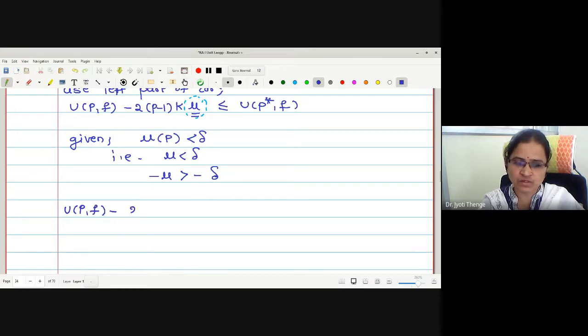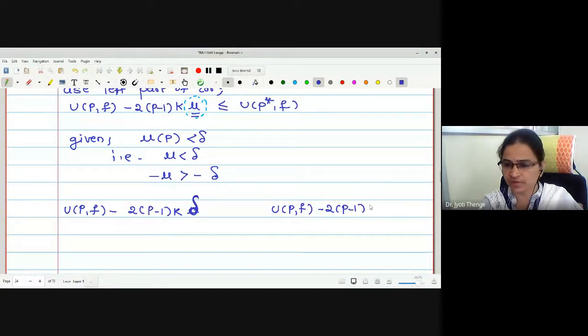If I replace the term mu by delta, you have to tell me the relation. UPF minus 2 into P minus 1 K mu, and here I will write UPF minus 2 into P minus 1 K delta. We want to establish the relation between these two expressions.